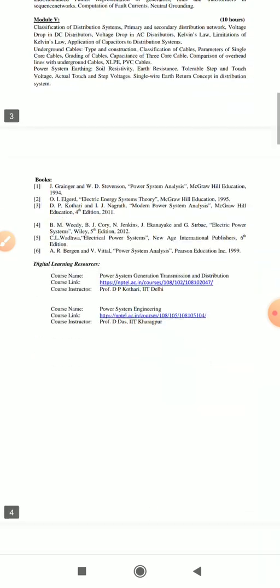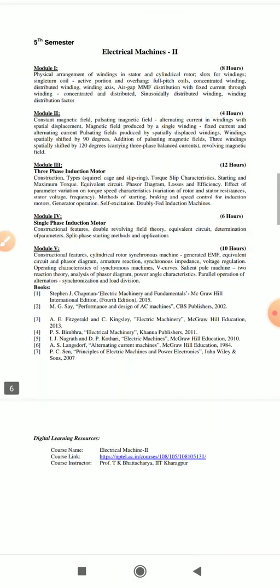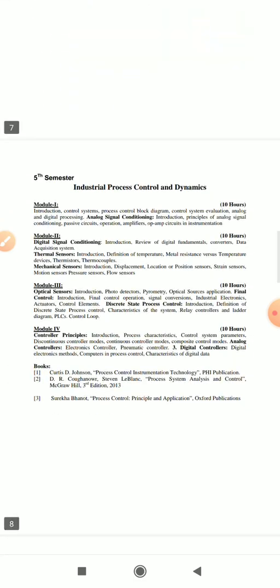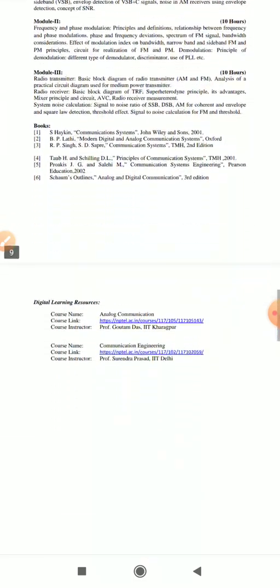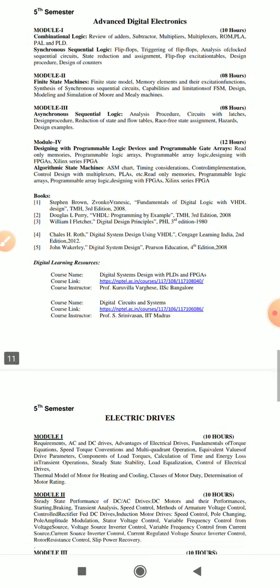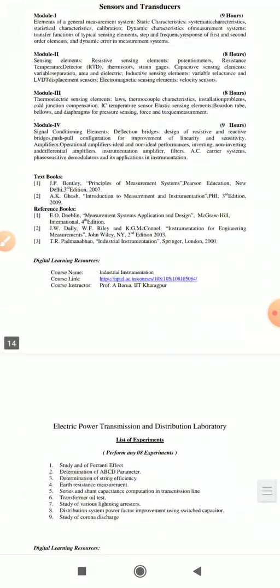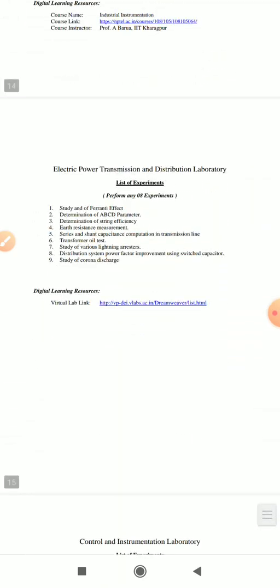Everything is the same for both double E and triple E, for control system, for machine, and for industrial process control and dynamics. Again, for the third, fourth and fifth papers, that is electrical drives also, you will get the same syllabus.